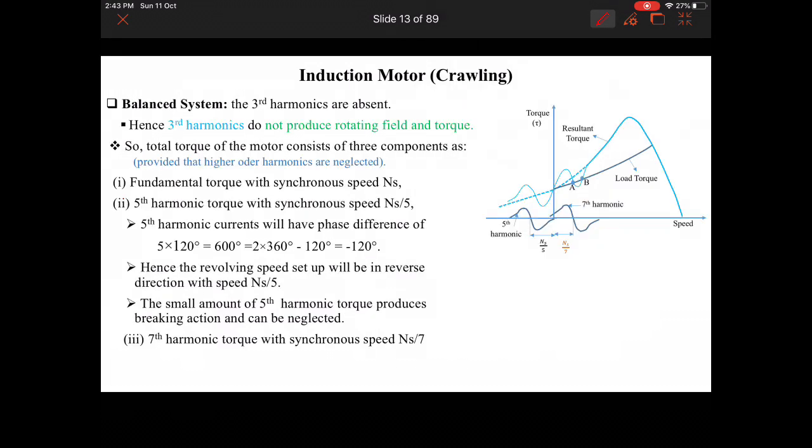In a balanced system, the third harmonics are absent. Hence, third harmonics do not produce any rotating field and torque because they are not present.